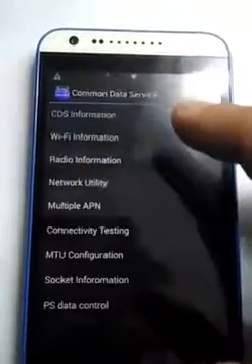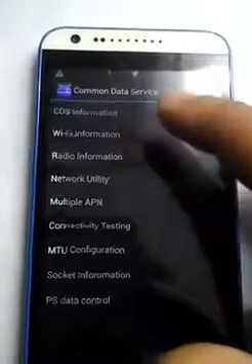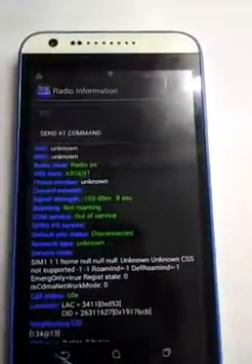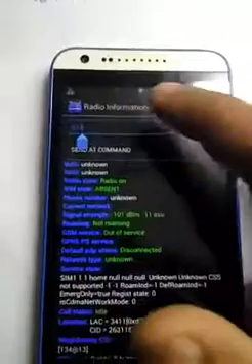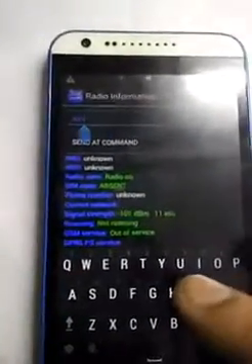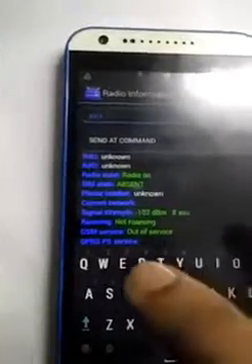Serial information, radio information, phone 1. Phone 1 is related to the first SIM slot. Here we can set the first IMEI. There is an AT command for that.